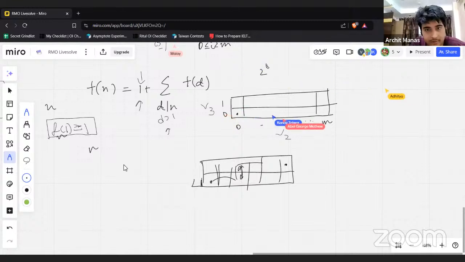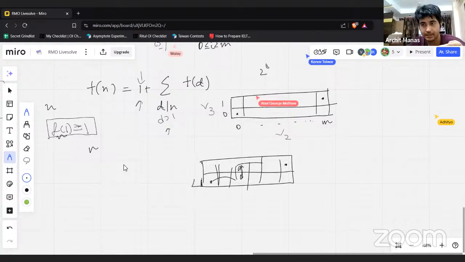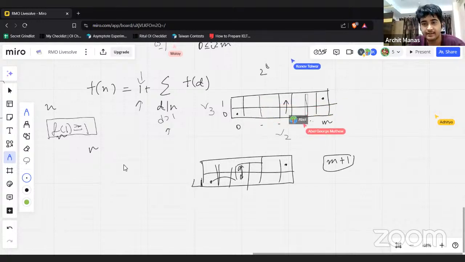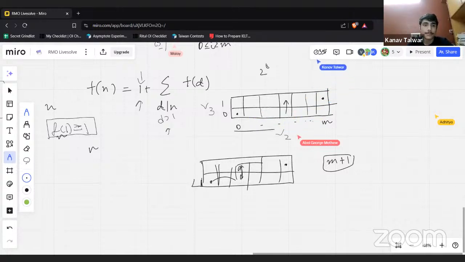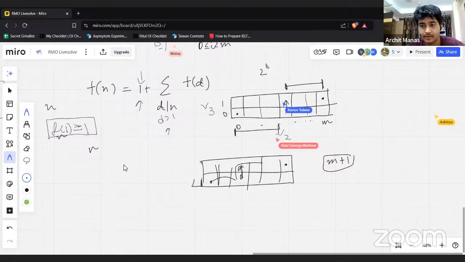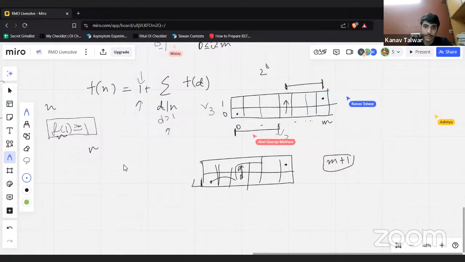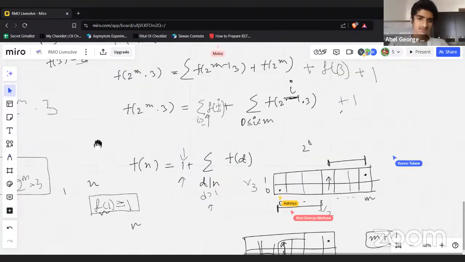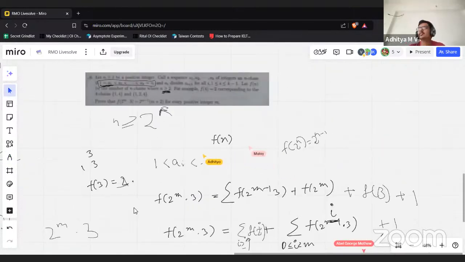Now in a single step, you start at 1 and you have to end up here. In one step, you can either skip a lot horizontally or you can go one step up. So if you fix the movement where you cross over, there are m plus 1 ways to do that. And now you'll find that the number of ways left for you is just 2 to the power something, because you have those many ways of choosing the jumps here and those many ways of choosing the jumps here. 2 to the 8 times 2 to the 3. That gives you exactly the result, the summation m plus 2.